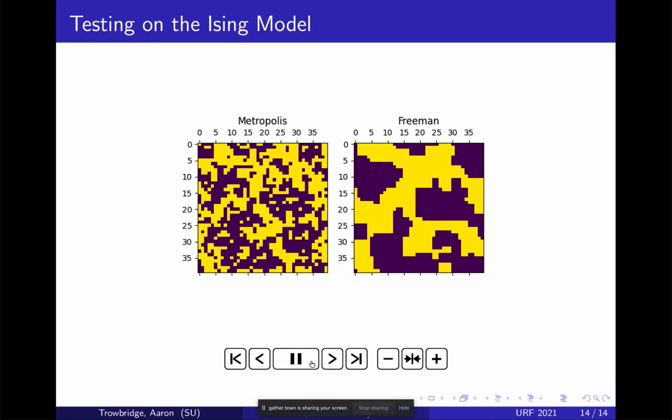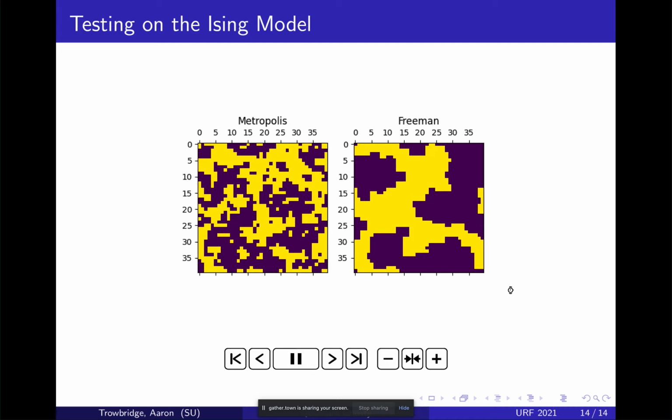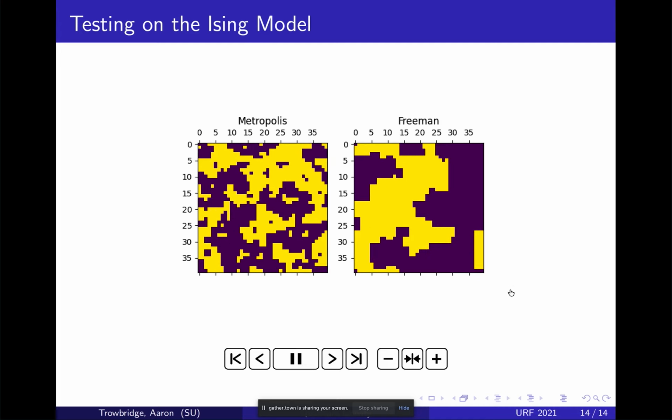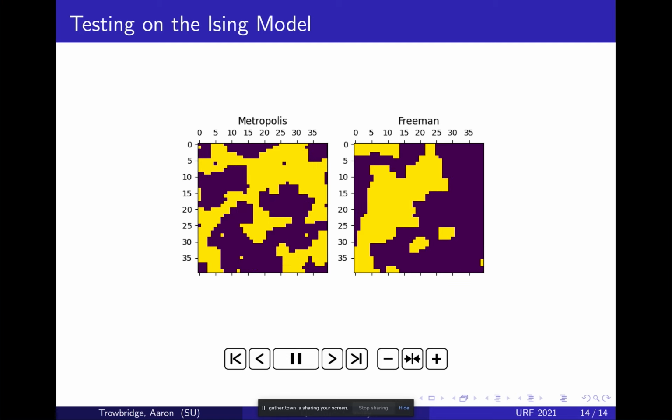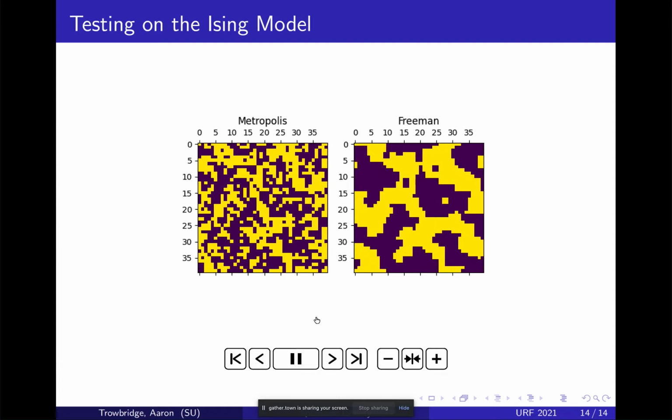So you can see this one's already gone to a thermalized state, and this is like a magnet magnetizing. If you cool down a magnet, all the spins will sort of align, and you'll get this magnetized object. And the one on the left, the Metropolis, took some more time to get there.